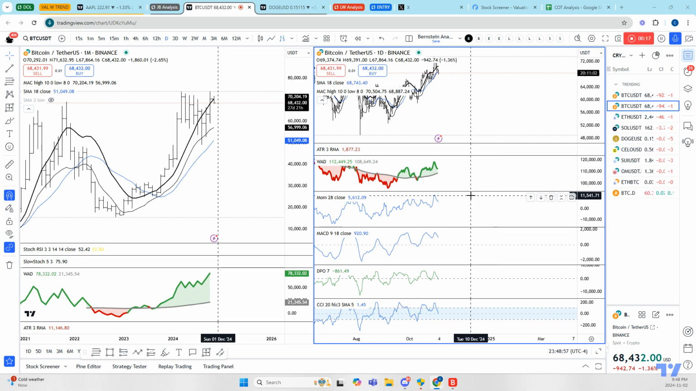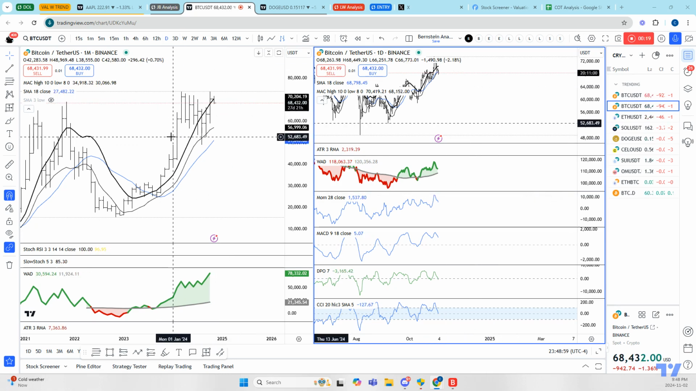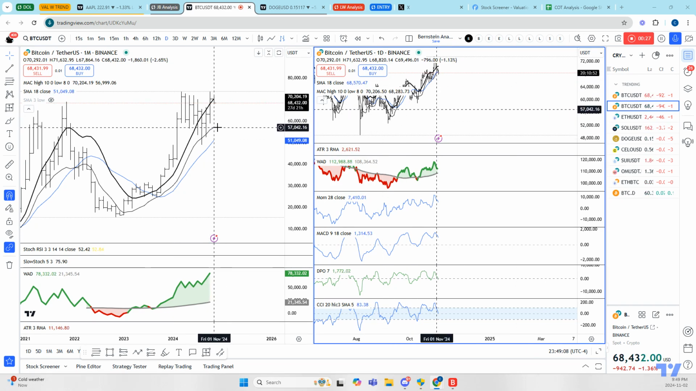Starting with the monthly, we see that the monthly, based on the moving average channel strategy, remains bullish. However, we do not have any trade setups right now for Bitcoin. Why? Because we're not in our area of interest with Bitcoin.